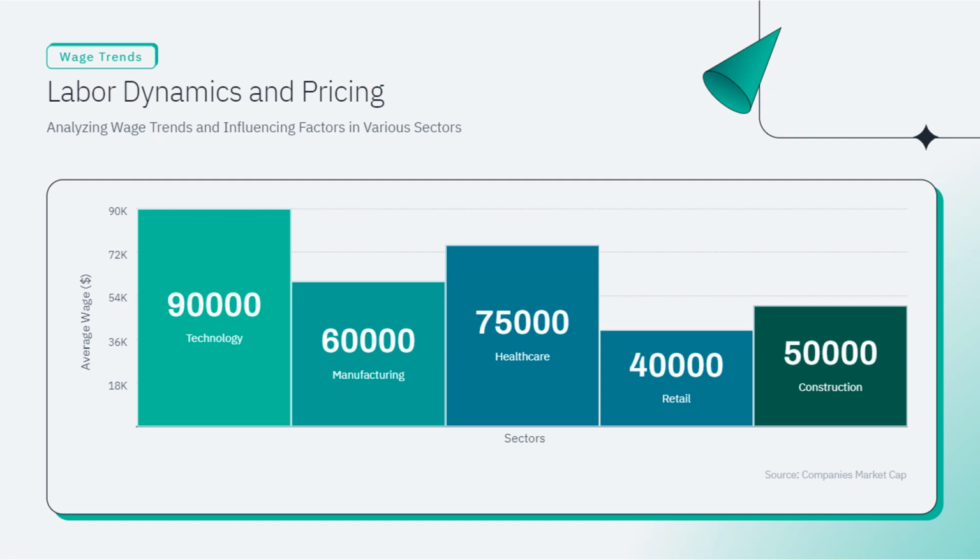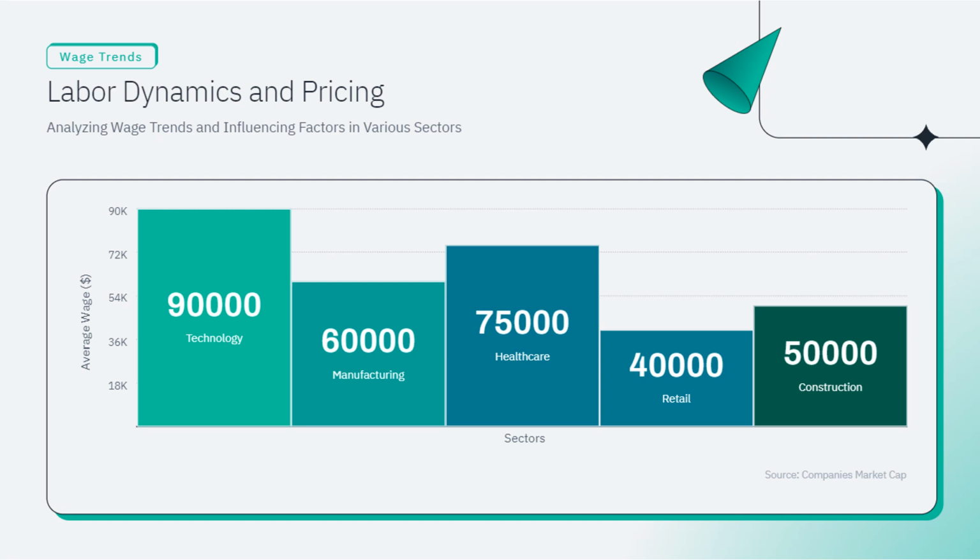Retail jobs often include a mix of part-time and full-time positions, which can lower the average wage. This sector typically requires less specialized skills compared to others, which is reflected in the lower compensation. Construction sector. Average yearly wage, $50,000. Construction work is physically demanding and may require specific skills or certifications.